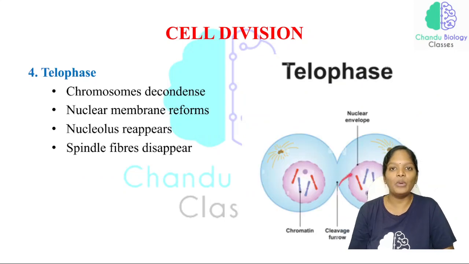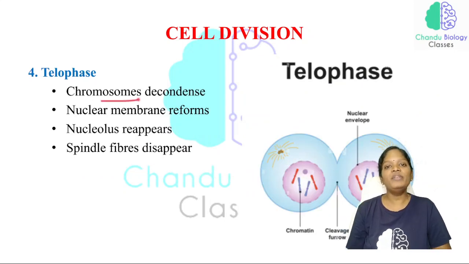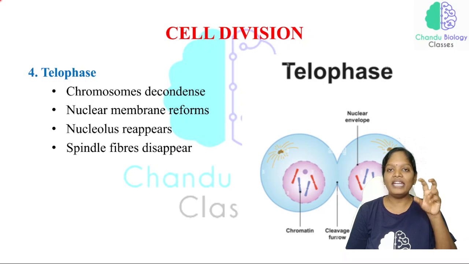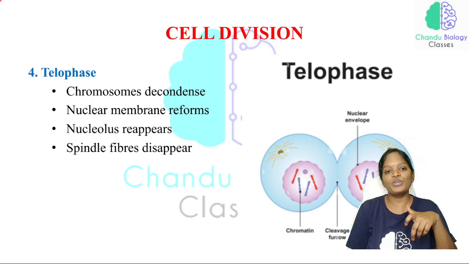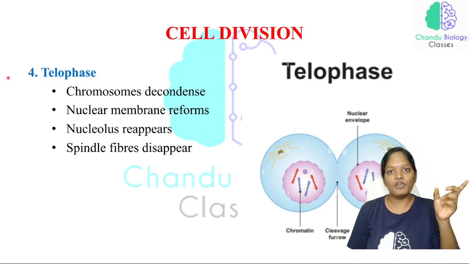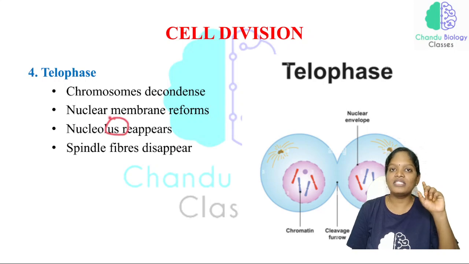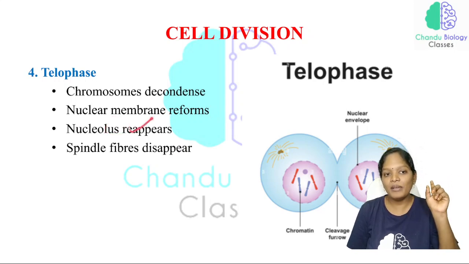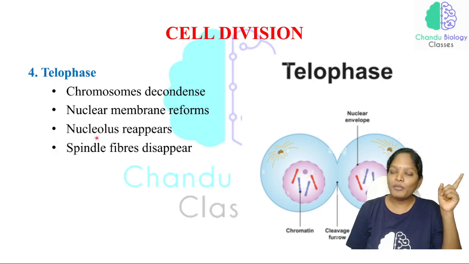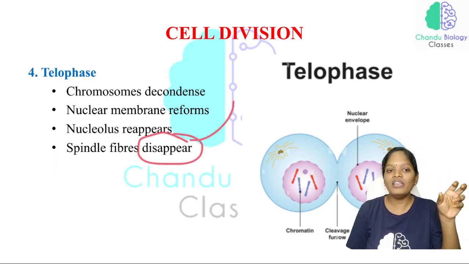Okay. Now in telophase, chromosome decondensation takes place. Now the chromosome has been decondensed. Chromosome condensation takes place in the prophase and the metaphase, and the decondensation of chromosomes takes place in the telophase. The nuclear membrane disappears in prophase and reappears in the telophase. The nucleolus disappears in the prophase and reappears in the telophase. The spindle fibers appear in the prophase and the metaphase, and also in the anaphase. The spindle fibers disappear in the telophase.